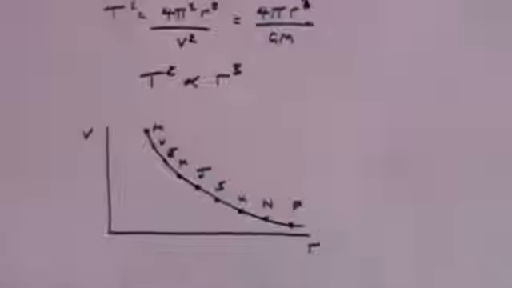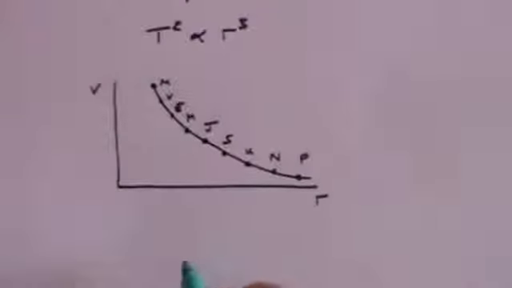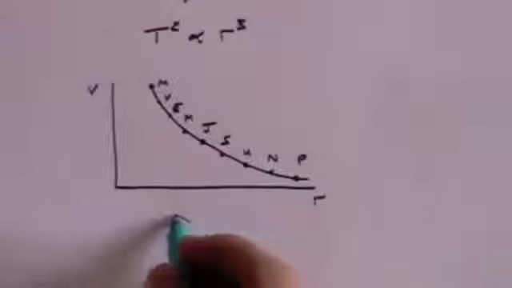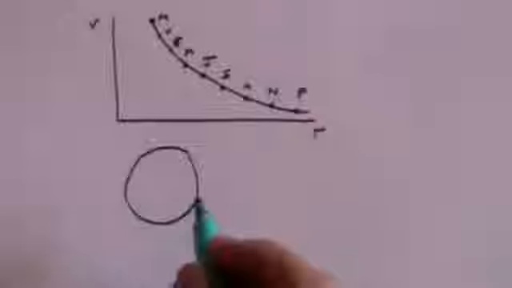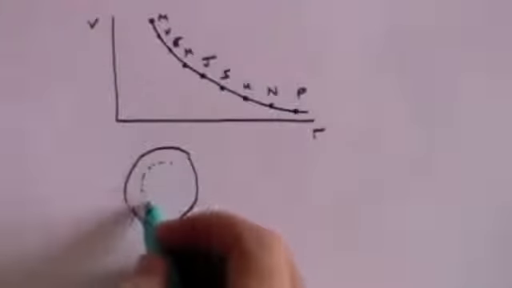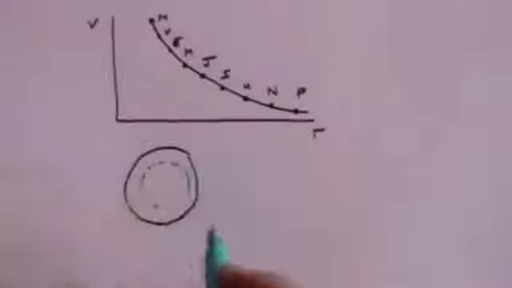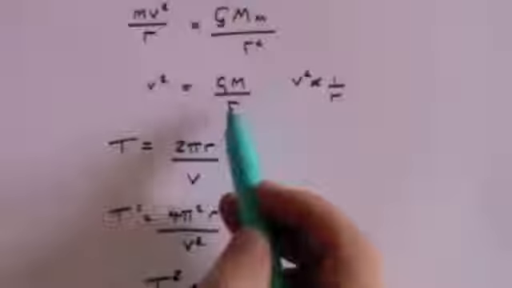If we just do a little thought experiment for a moment and consider what would happen if you were to orbit inside the Sun. Of course, that's not a practical proposition, but let's draw, there's the Sun. And let's suppose that we've got a planet inside the Sun. As I say, this is a thought experiment. What would govern the speed of that planet? The answer is, of course, that the formula still applies. v squared equals GM over r.